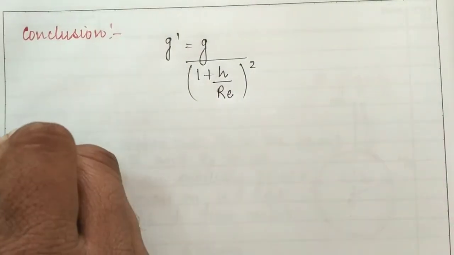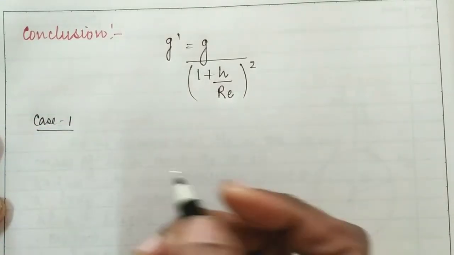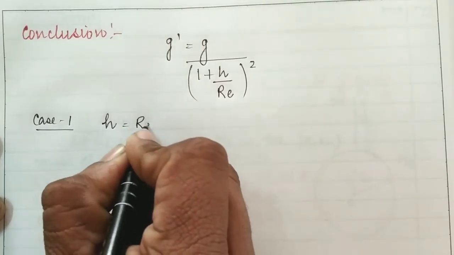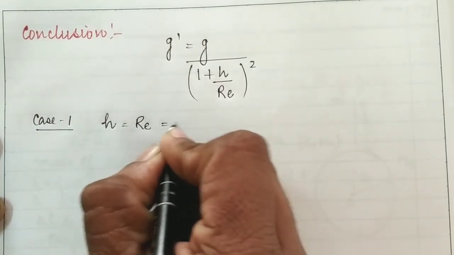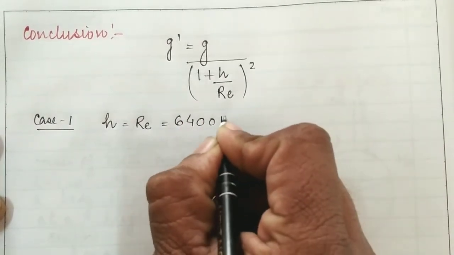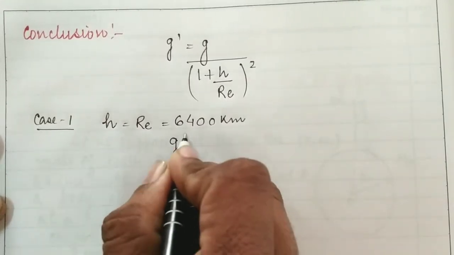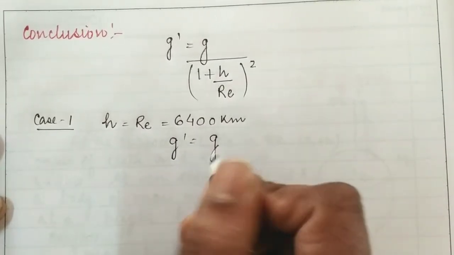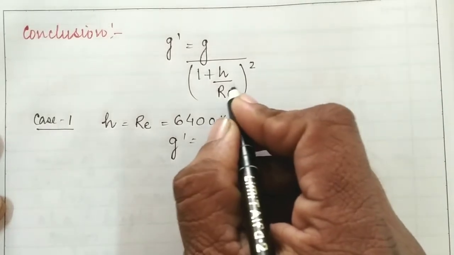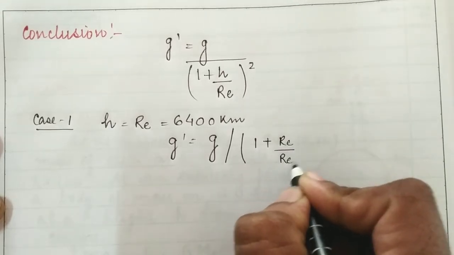Students, let us take the first condition, case 1: if the height h becomes exactly equal to the radius of the earth, which is 6400 kilometers. In this condition g dash is equal to g upon (1 plus Re by Re) whole square.